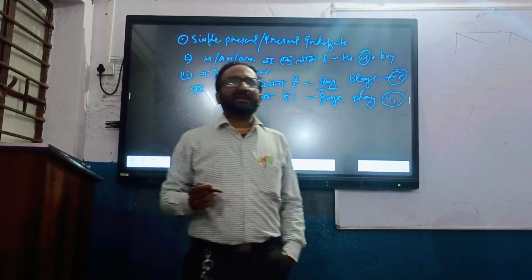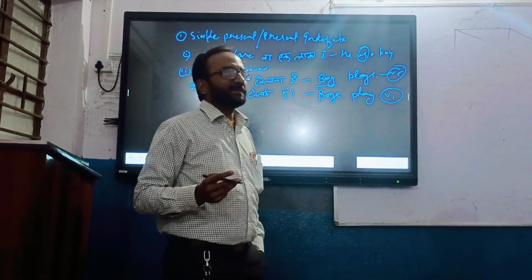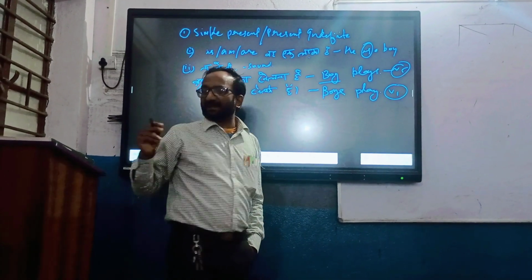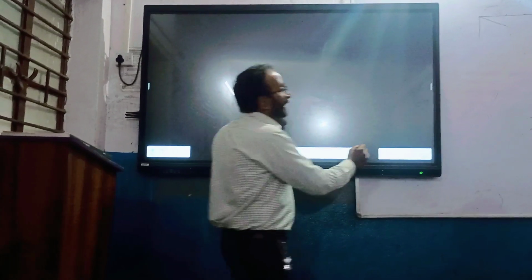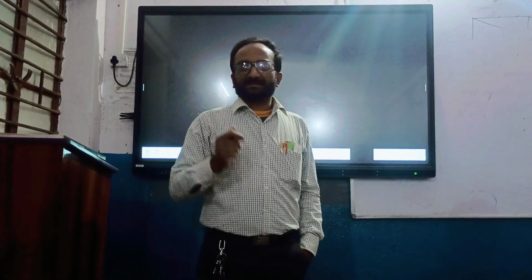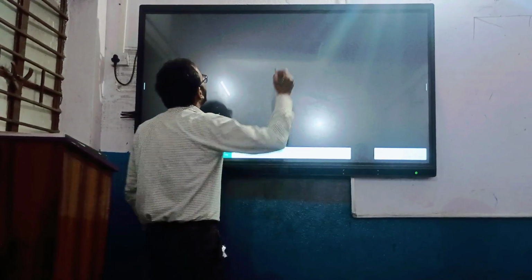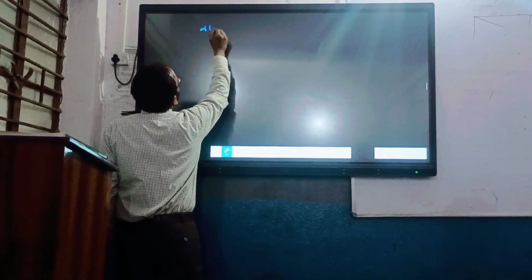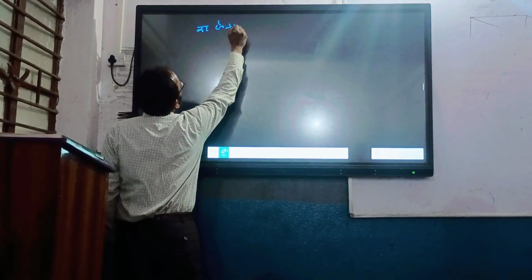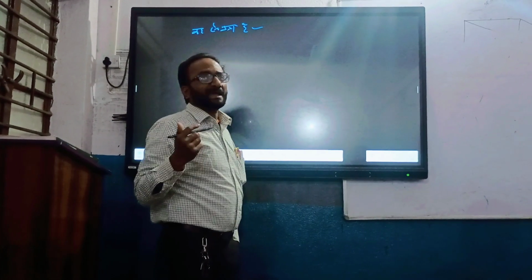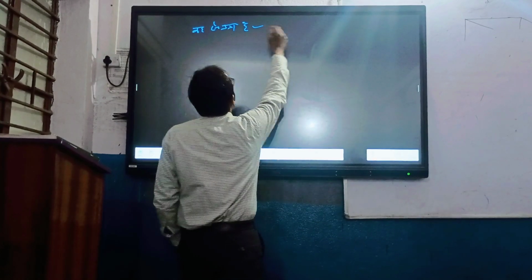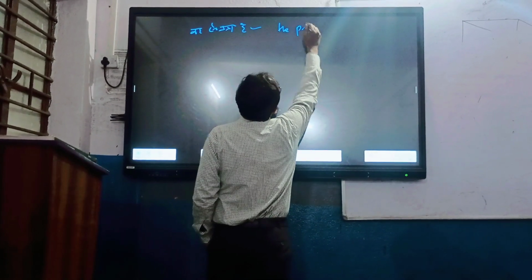Now let's initiate the third step. The third step is quite imperative, it's quite mandatory. Why? Because in the third step we learn to use do and does. Let's take an example. वह खेलता है. We learned in step 2 how to translate this: He plays.